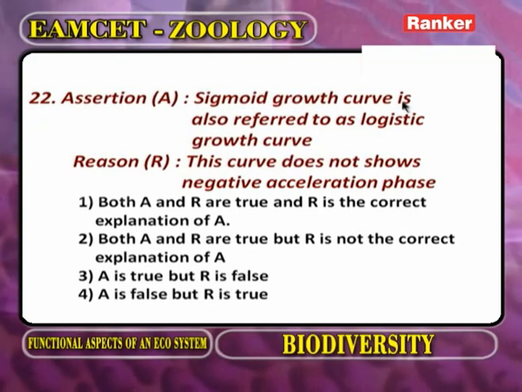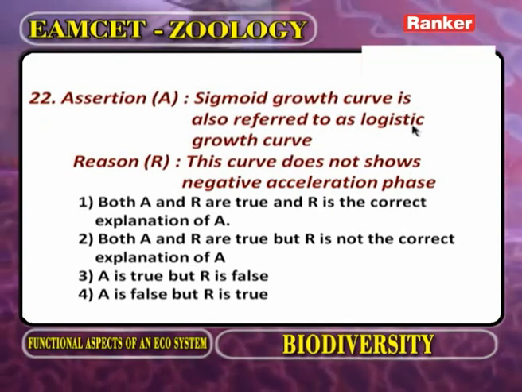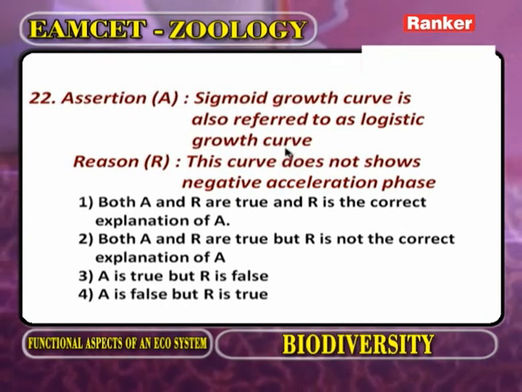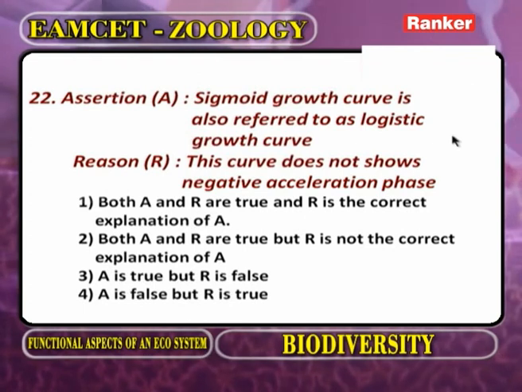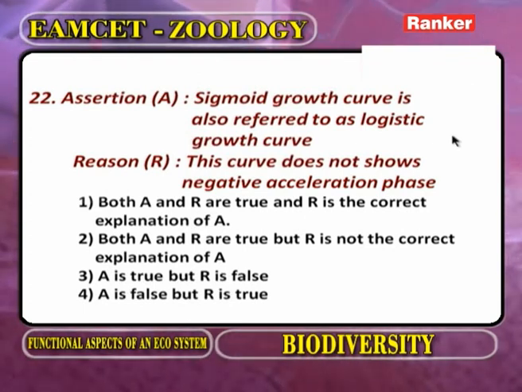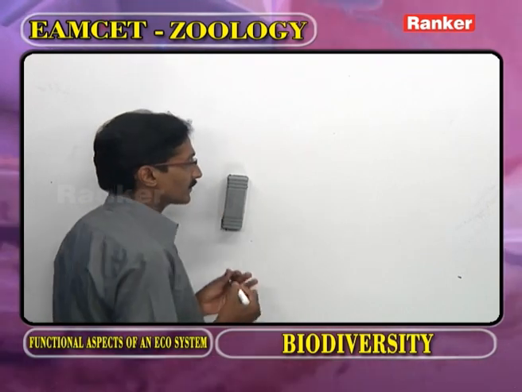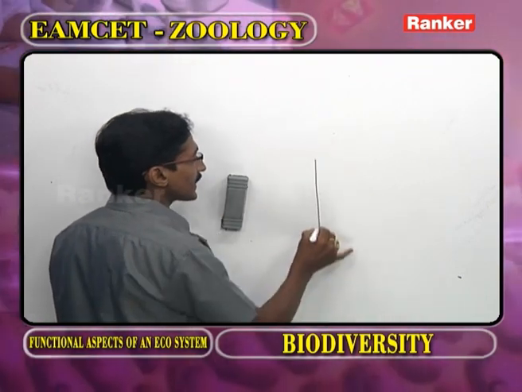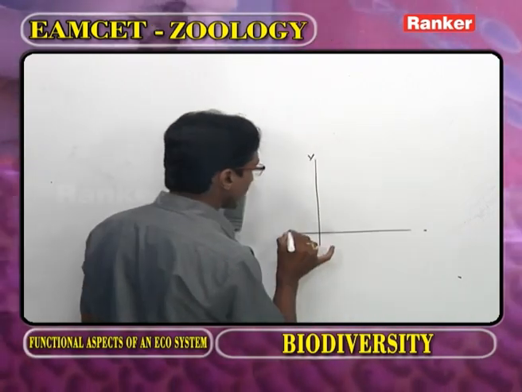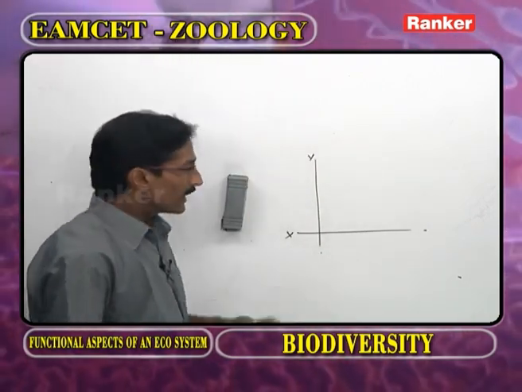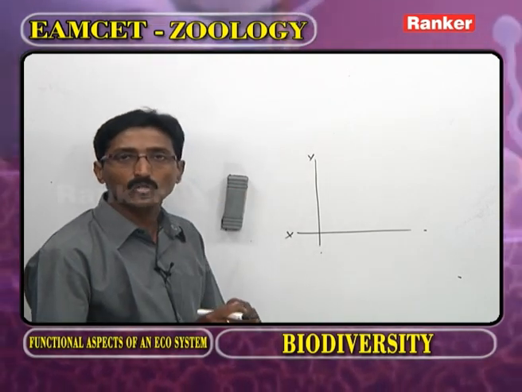Assertion: the sigmoid growth curve is also referred to as the logistic growth curve. Reason: this curve does not show negative acceleration. Now, in order to explain the growth of a population, we have to take the growth curves. Now this one we call the y-axis, and this one we call the x-axis.